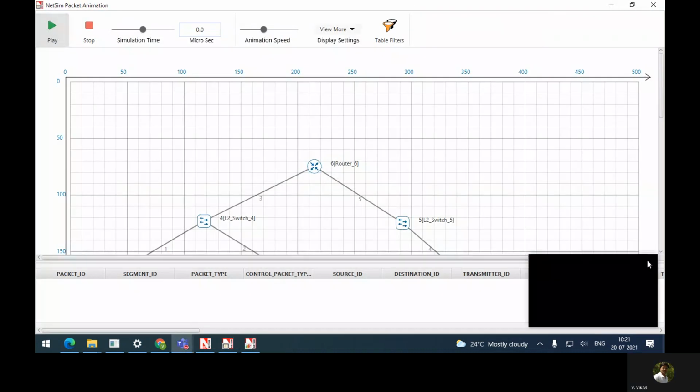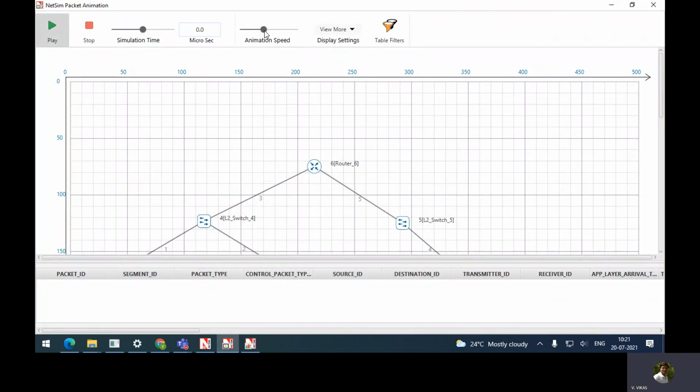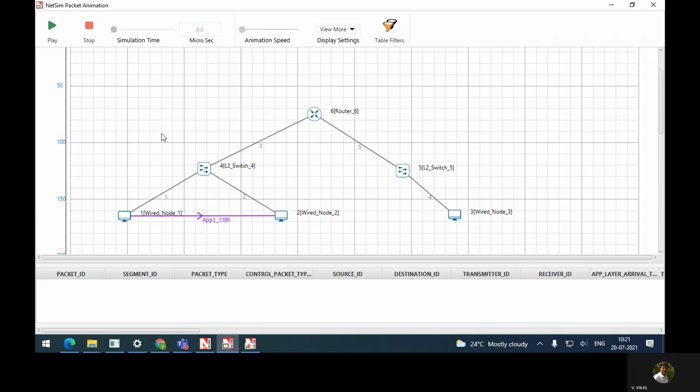Minimize. Decrease animation speed. Play and pause. If you have observed, maybe in your case also you can observe, a packet has been broadcast from here to here and here to there. Again, just play and pause.